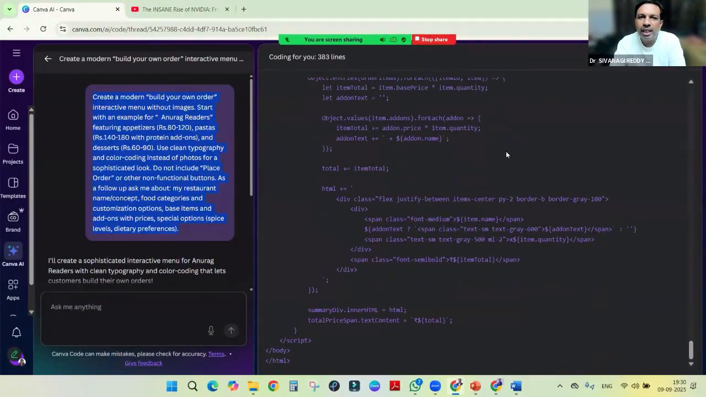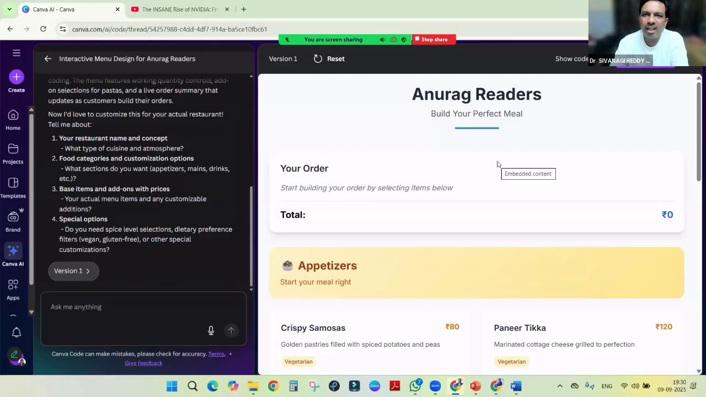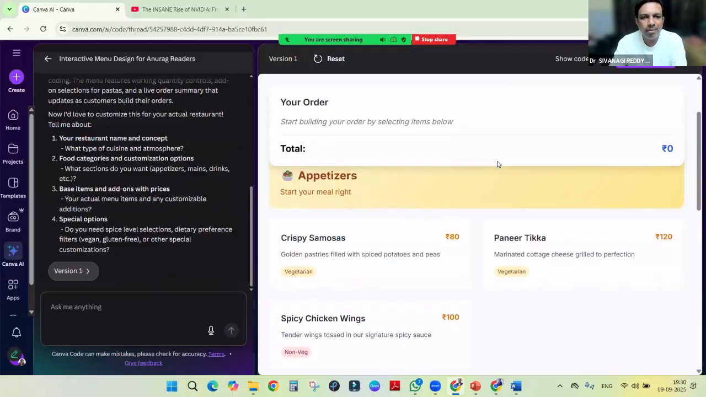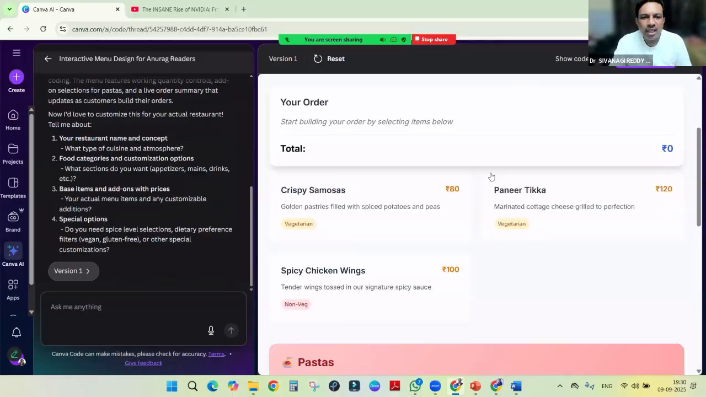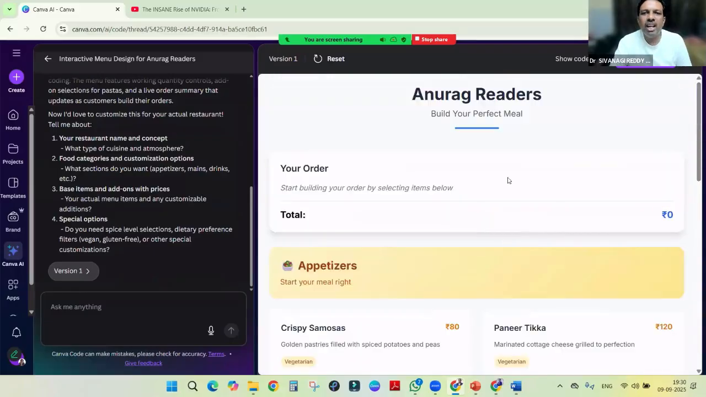Right, it goes on creating 383 lines. If we want to write 383 lines manually, it will take a longer time. But the people who are very much familiar can do it. Here it came out simple, whatever we required, it prepared. So here we have two options.